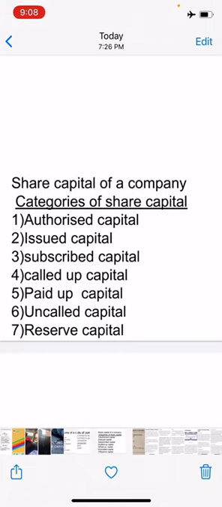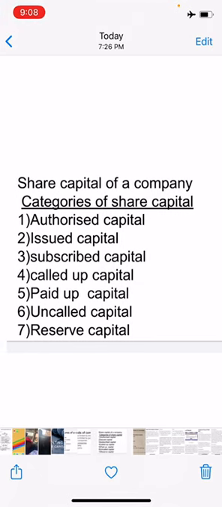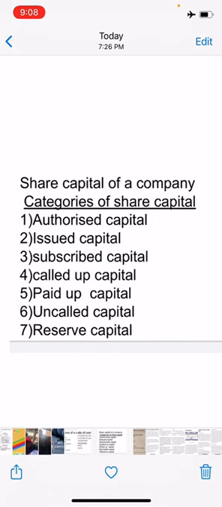Next, we will move on to the share capital of a company. As I've told you, a company is an artificial person, so it cannot generate its own capital.